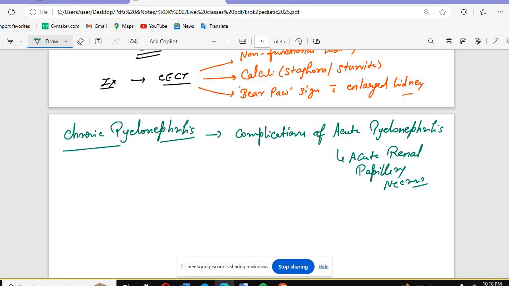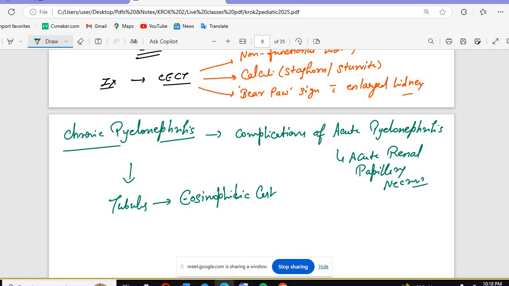As it is the complication, what will it affect? It will affect the tubules of the kidney, and in these tubules you will see eosinophilic casts. Till now I told you about RBC casts and WBC casts, and here I am telling you about eosinophilic casts.